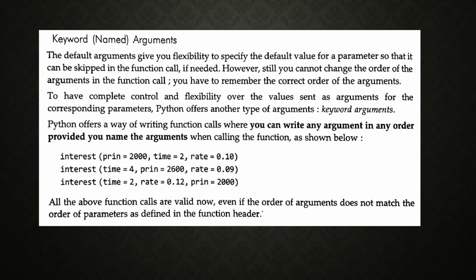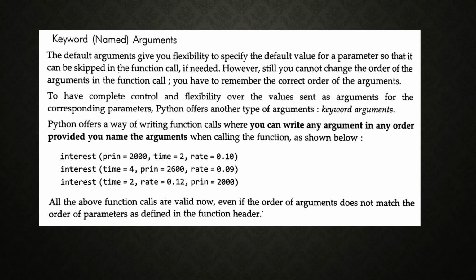Here time comes first, principal amount next, and rate of interest next. And in the third method, time equal to 2, rate of interest equal to 0.12, principal amount equal to 2000, etc. All the above function calls are valid now, even if the order of the arguments does not match the order of the parameters as defined in the function header.